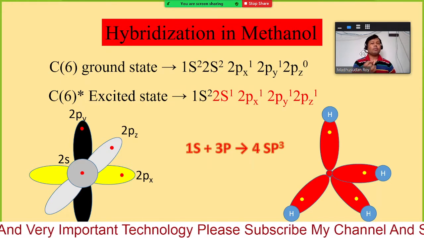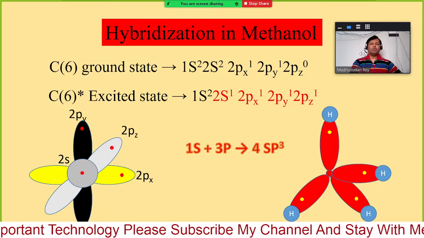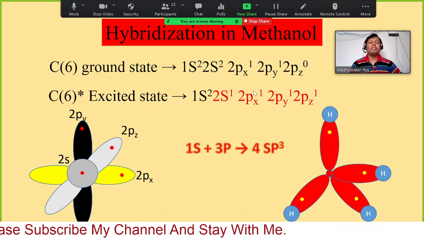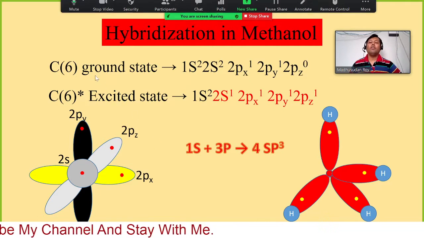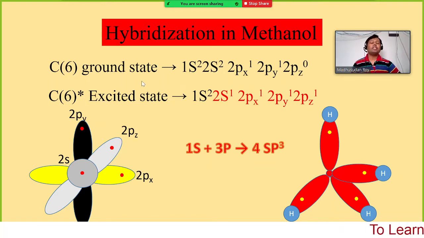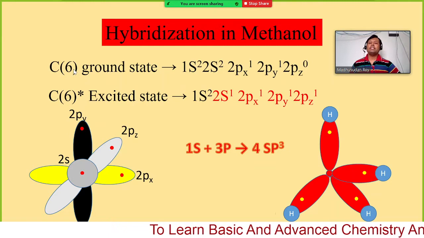So in case of orbitals, in case of carbon, if we find out the hybridization of carbon, in the last semester we mentioned about the hybridization of carbon. There I mentioned that in the ground state of carbon we have the electronic configuration like this, because carbon has only 6 electrons.